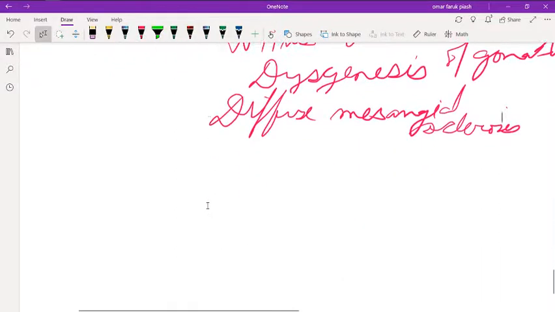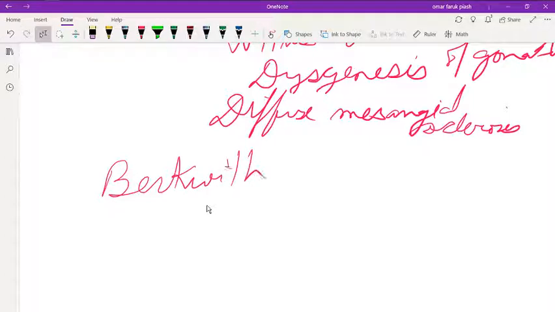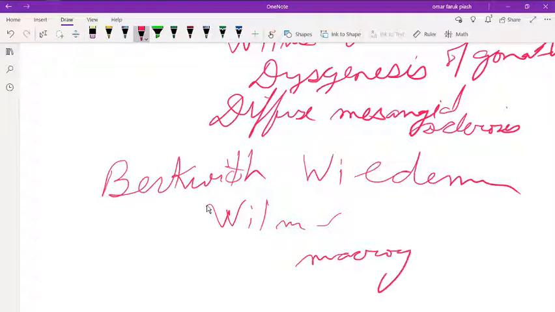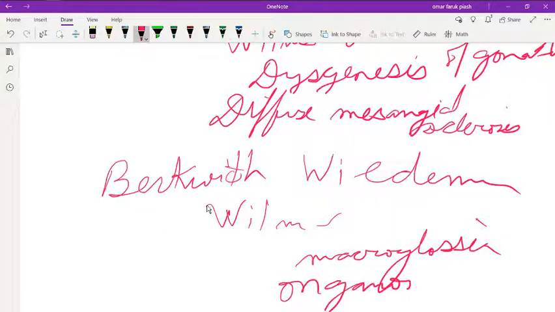And last but not least, Beckwith-Wiedemann syndrome. In here there is again Wilms tumor, and there is macroglossia, organomegaly, and hemihyperplasia.